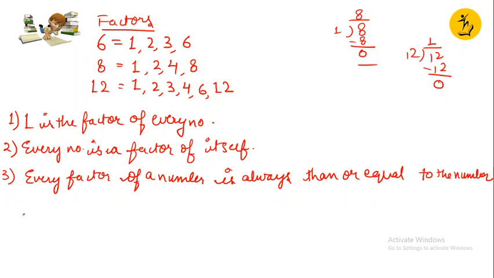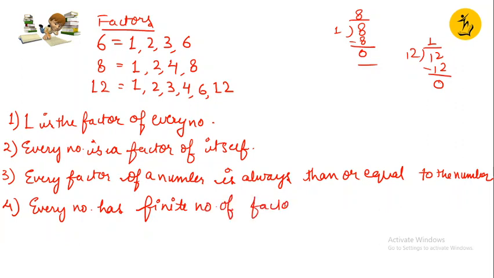Now again, let's see the factors. 1, 2, 3, 6. Can I have any other factor of 6 which completely divides it? Any other factor of 8? Any other factor of 12? No. Means that every number has a finite number of factors, right? These are the important points for factors.